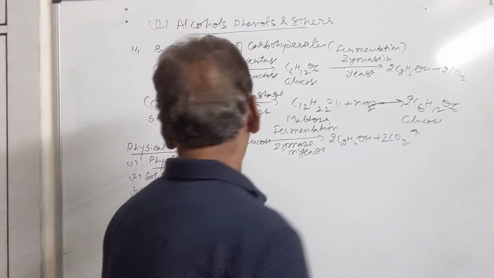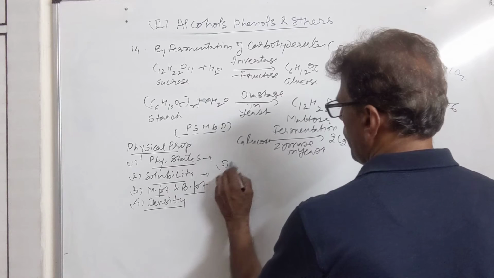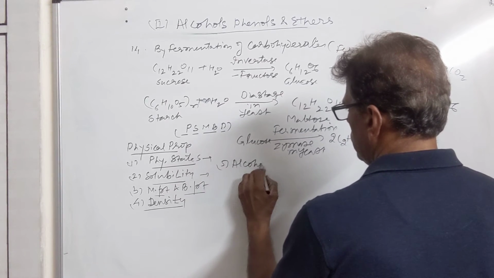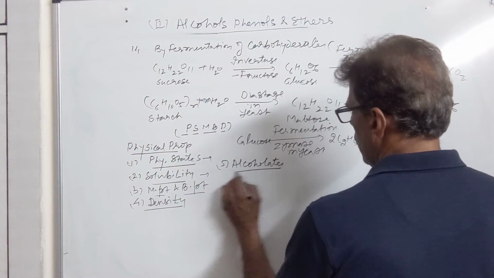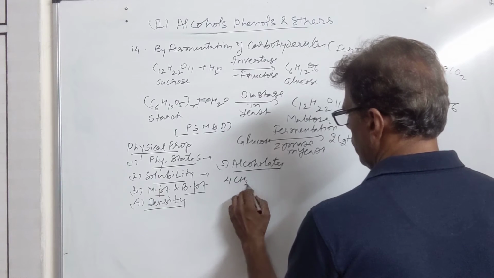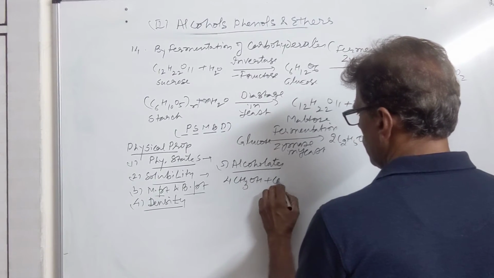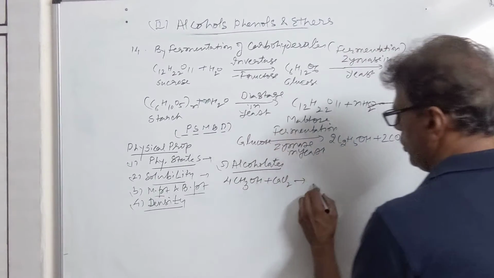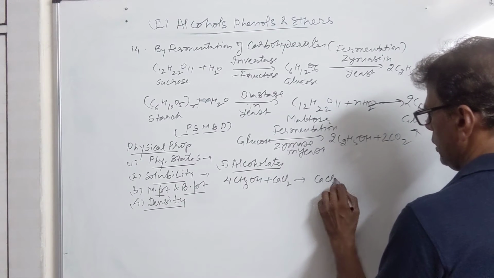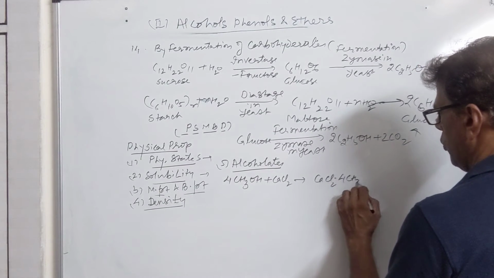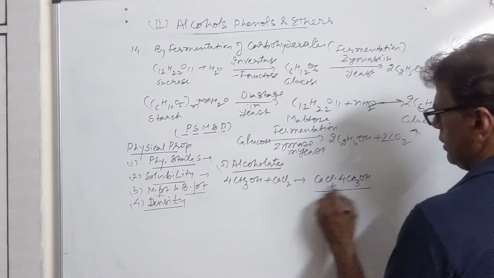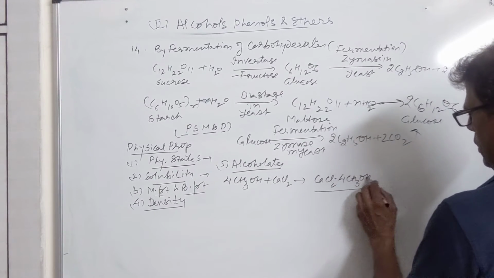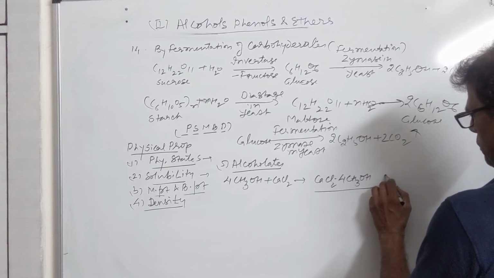Then we have the alcoholates. When alcohols react with calcium chloride or magnesium chloride, they will produce alcoholates. These are salt-like compounds where alcohol molecules get added. This is calcium chloride methyl alcoholate.